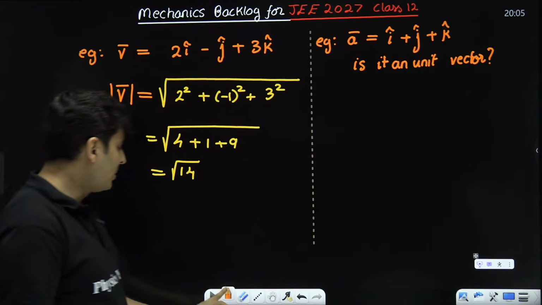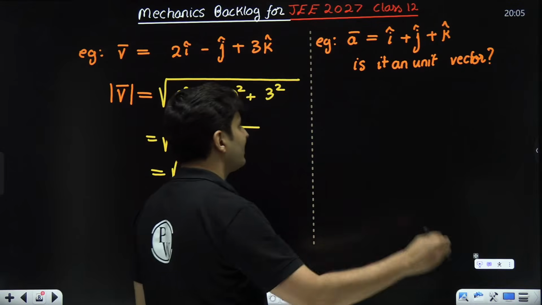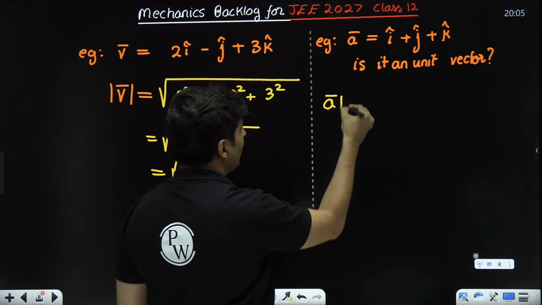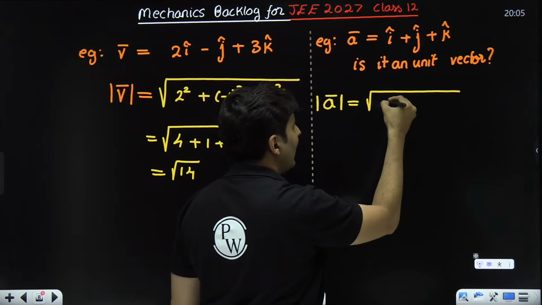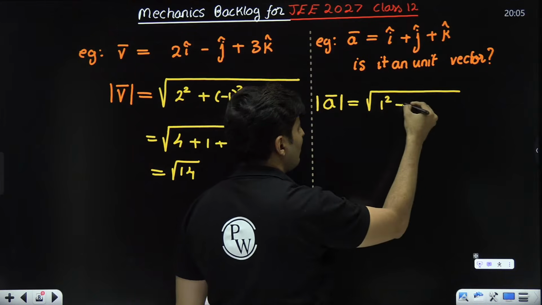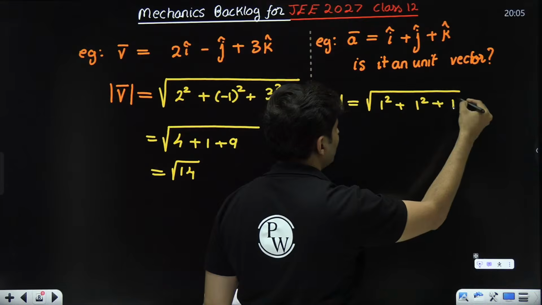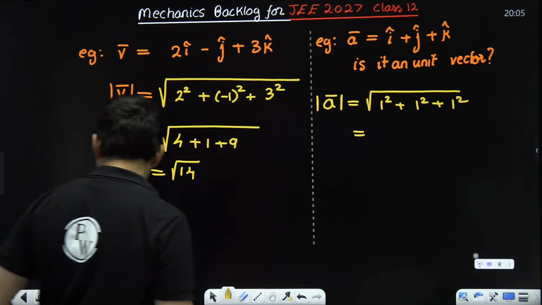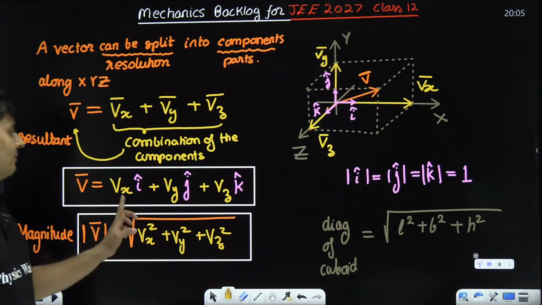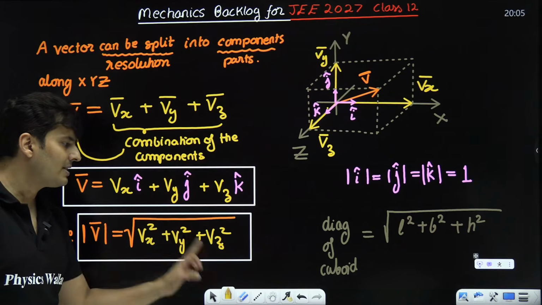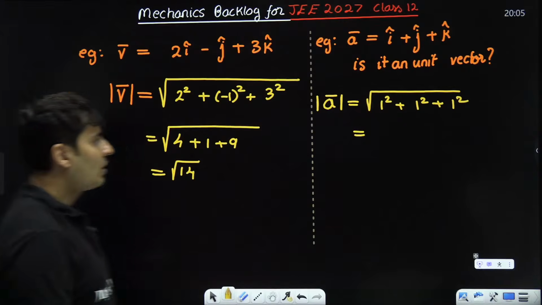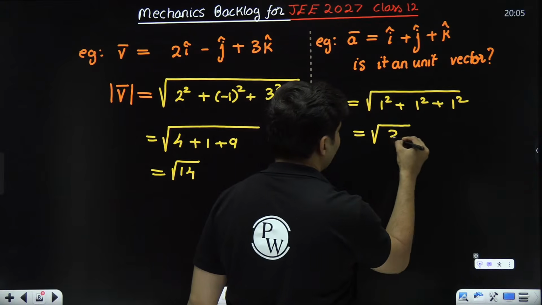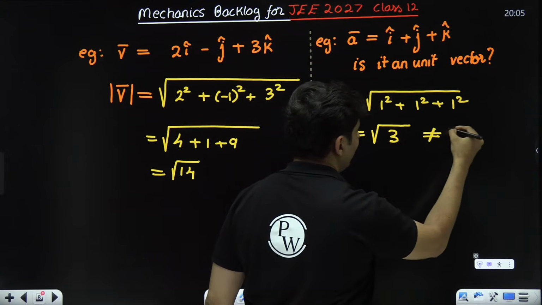Is it a unit vector? What do you need to do? The first thing is finding the magnitude and then seeing whether it is 1 or not. So the magnitude of this: i cap is multiplied with 1, so 1 square, j cap is multiplied with 1, k cap also multiplied with 1. Correct? This is what the formula says. Vx square plus Vy square plus Vz square, whole thing inside the root, will give me the magnitude of that vector. So this is nothing but root of 3, which is obviously not equal to 1.